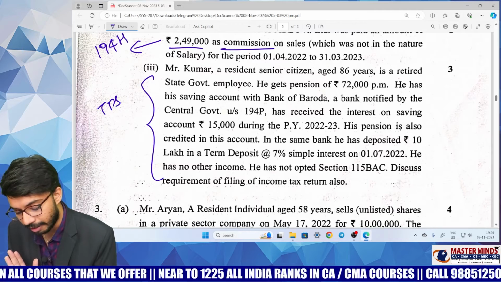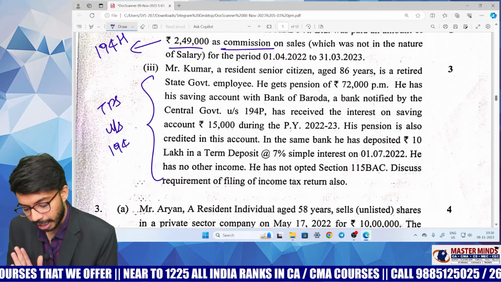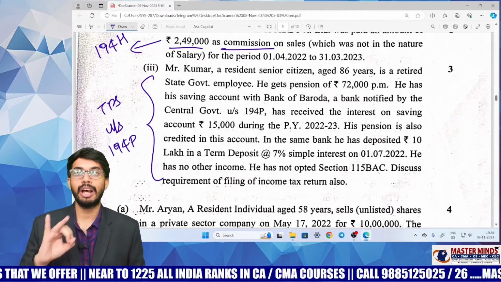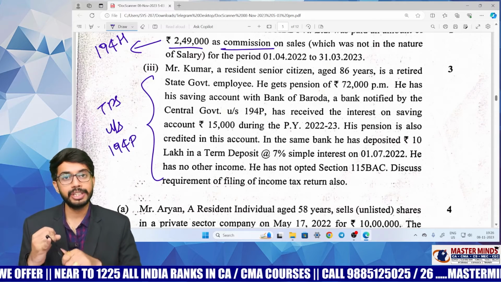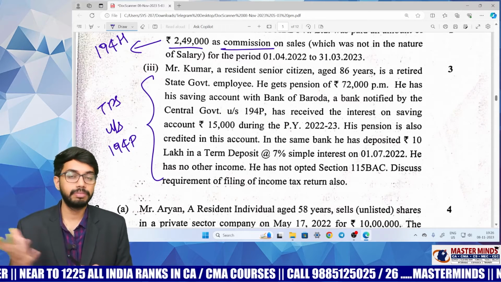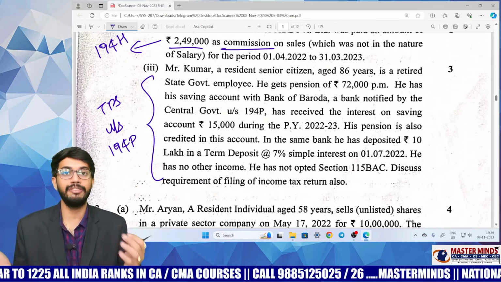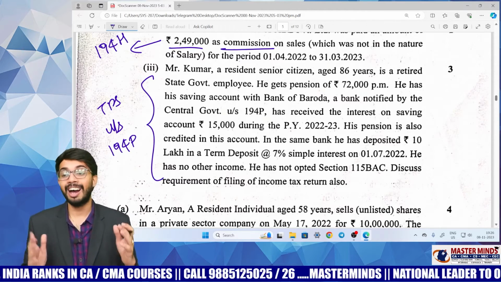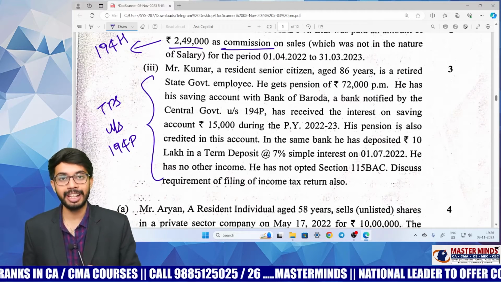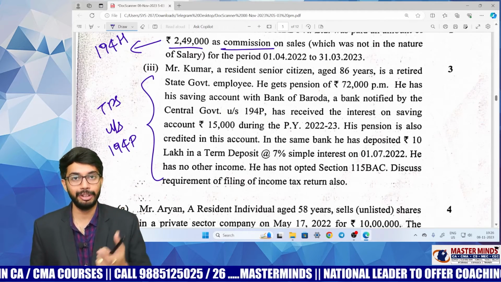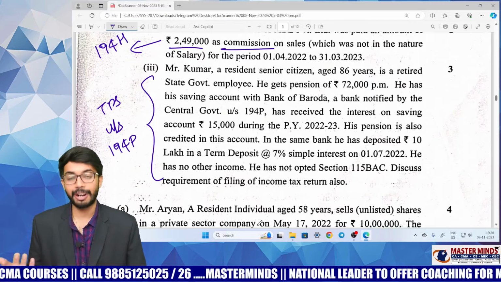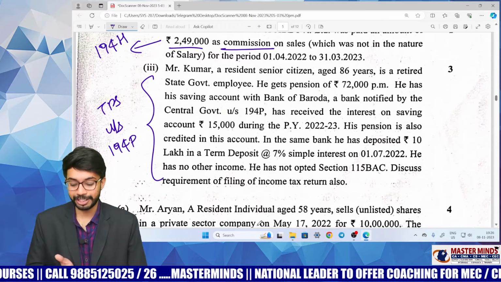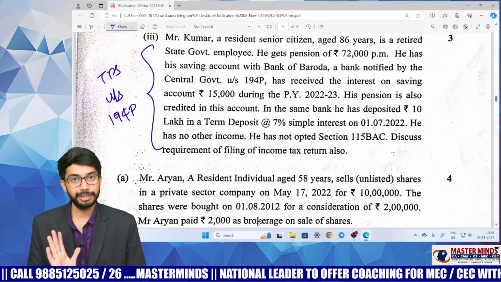TDS under section 194P. That means when it comes to a senior citizen, he should have only 2 incomes. One is pension income, another one is interest from the bank in which the pension gets credited. So it is a very direct question, you can do it very easily. I think after seeing this question, a bit of a smile would have come onto your face because this is from our material and I think a straight question came with slight change in amounts. Direct question.